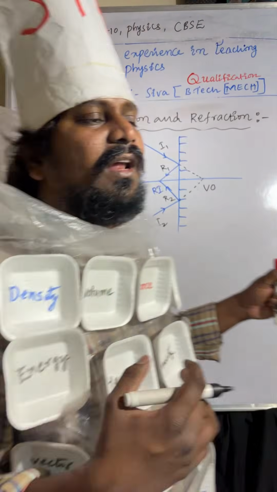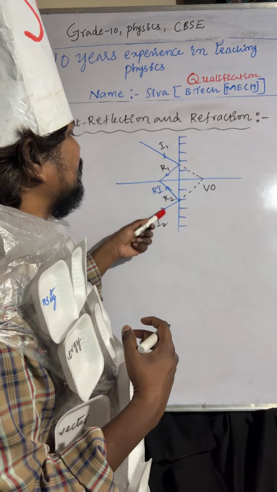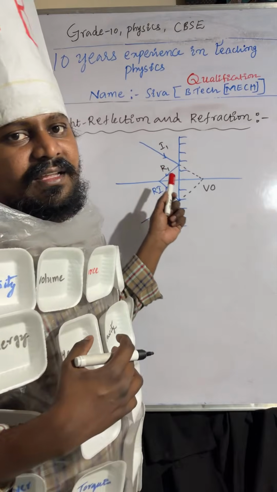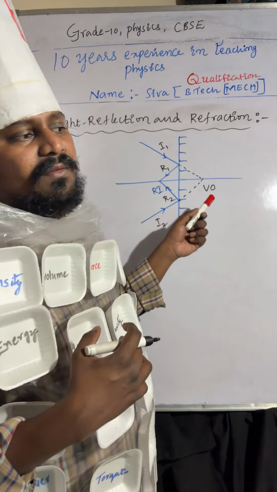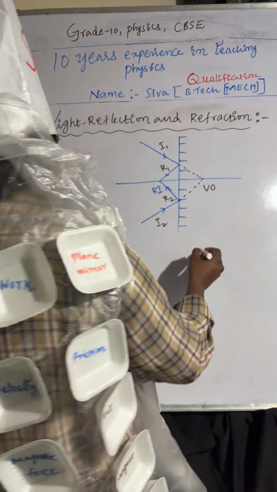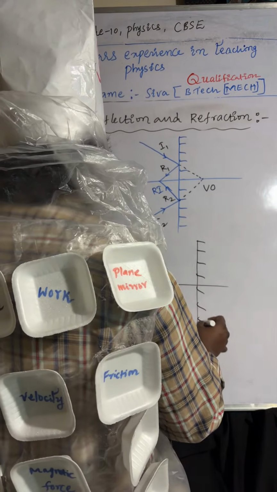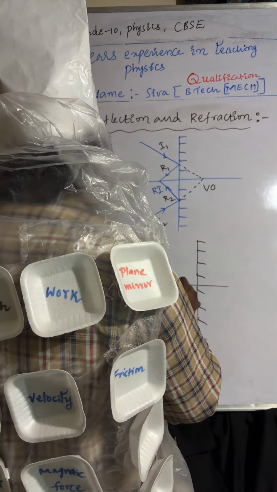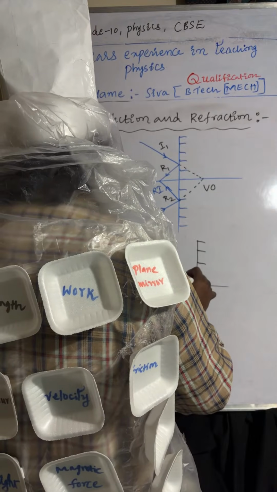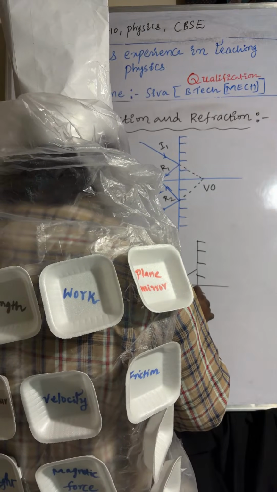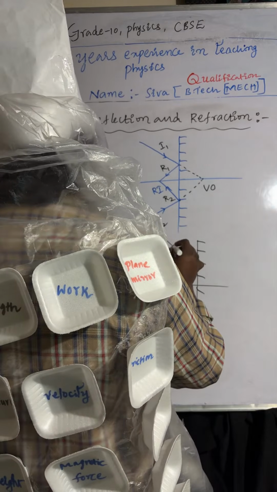Coming to the virtual object, it is the point of intersection of extended incident light rays. We are extending the incident light rays, and those extended incident light rays are meeting at one point. There the virtual object is forming. And coming to one more, here I am taking a plane mirror. From this point, the real object, the light rays are coming. After reflection those are moving away from it.